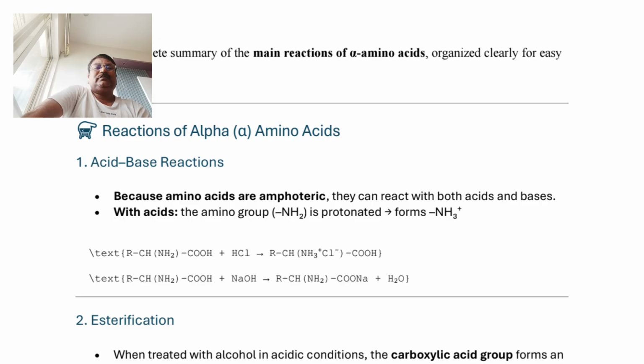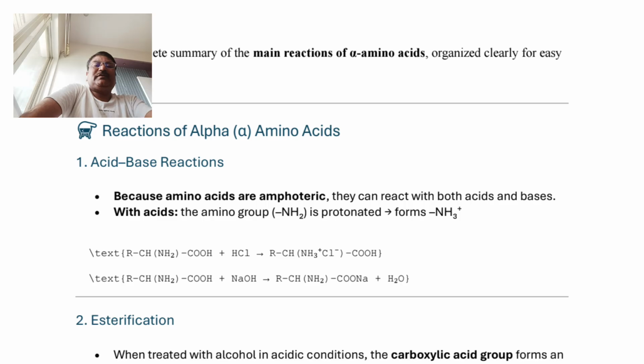No doubt alpha amino acid contains both groups, so it is amphoteric in nature, that is, the NH2 group itself acts as a base and the COOH group itself acts as an acid. That's why alpha amino acids have a tendency to react with both acid as well as base.